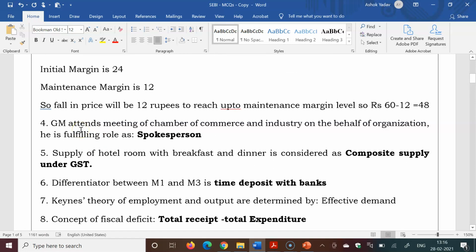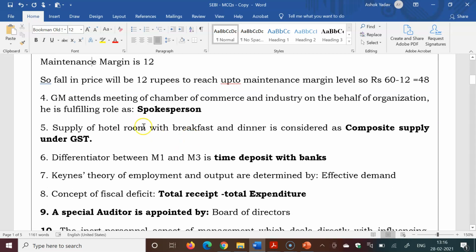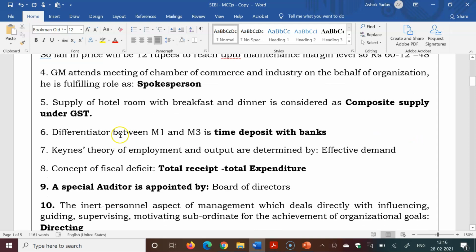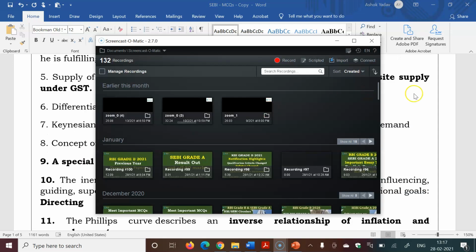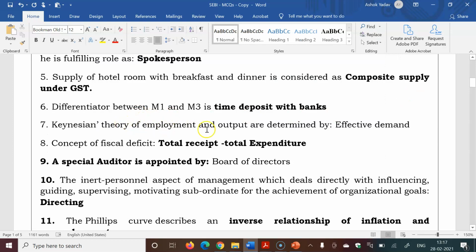Next question: GM attends a meeting of the Chamber of Commerce and Industry on behalf of the organization. He is fulfilling the role of spokesperson. Supply of hotel room with breakfast and dinner is considered as composite supply under GST. The differentiator between M1 and M3 is time deposit with bank. Easy question. Keynesian theory of employment and output are determined by effective demand. This was also an easy question.